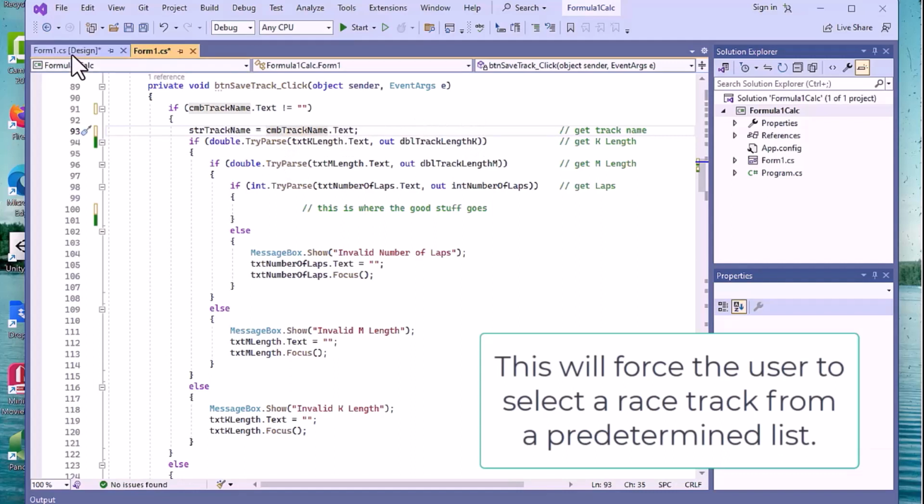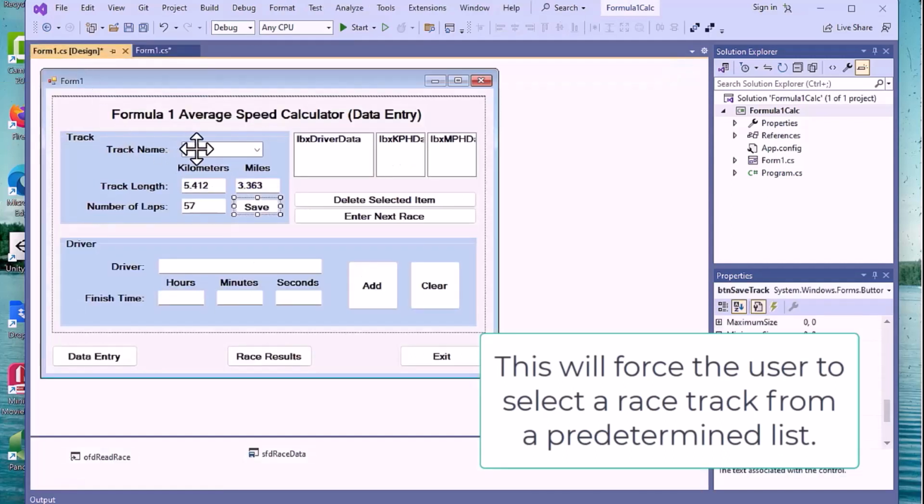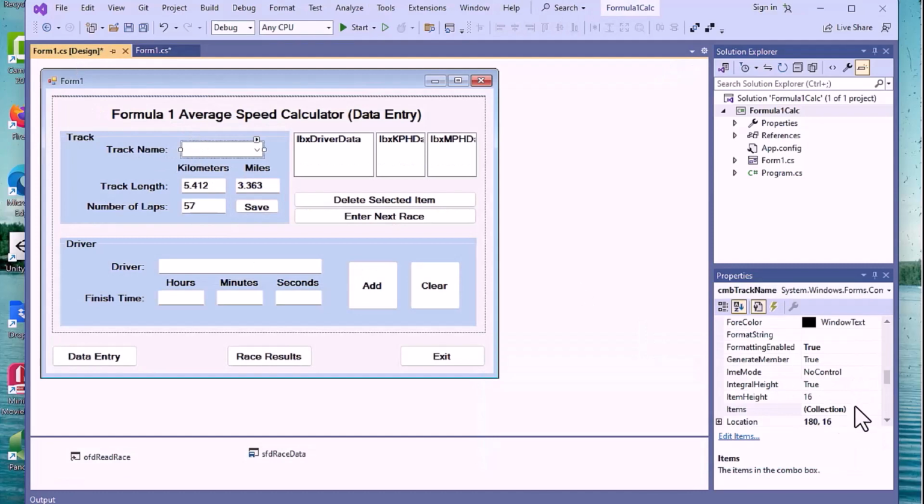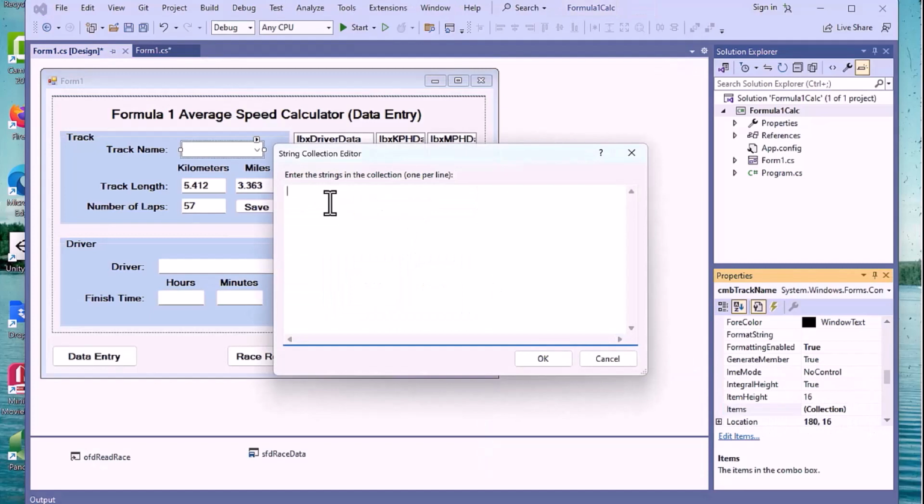Now I have to go back to the combo box real quickly and actually put some names in there. If we look at the items collection here, I can jump in, open it up, and lay in, let's see: Miami, Bahrain, Monaco, Spain, Italy, Canada, Austria.